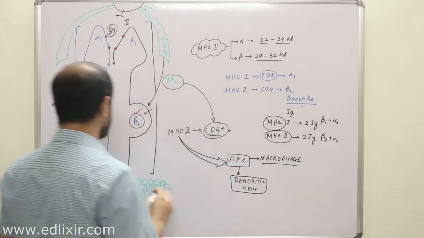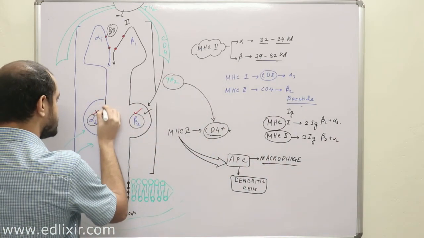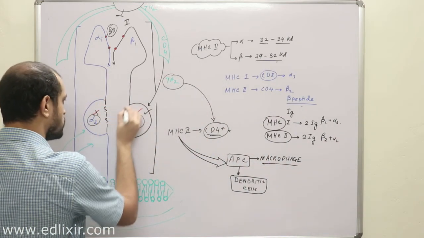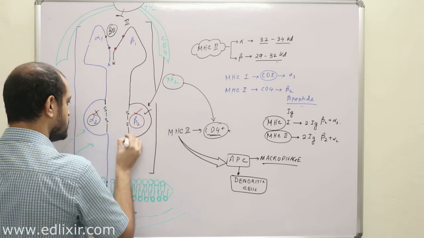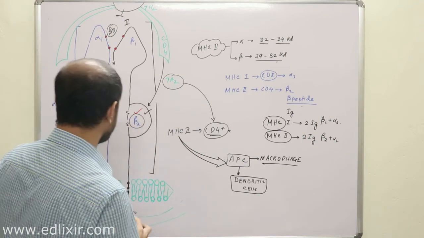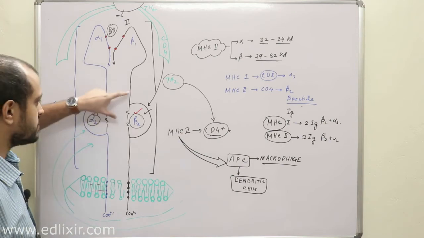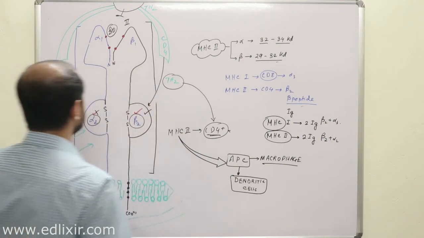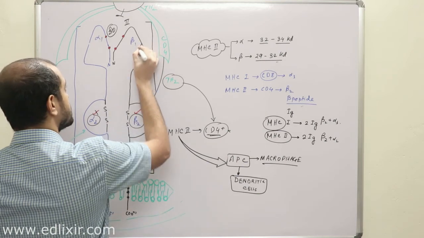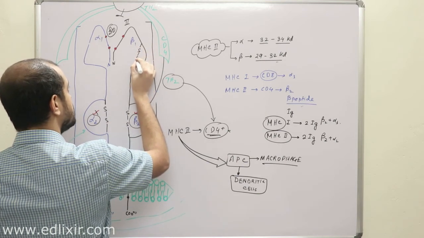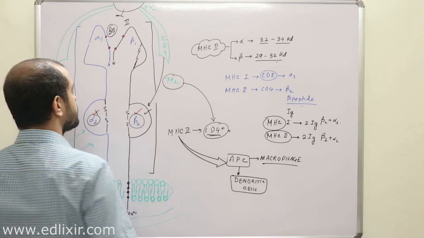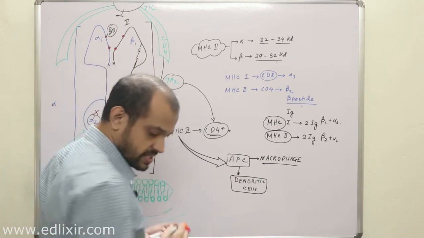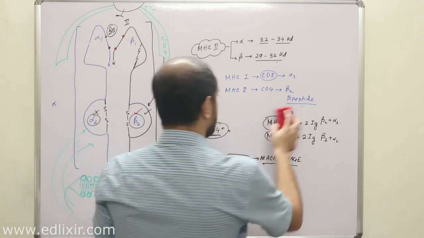Now listen with all your attention. In between these, there are disulfide bonds present. I actually forgot to mention the disulfide bonds in MHC class 1. In MHC class 1 also, in these Ig domains, disulfide bonds are present. A very interesting point you need to understand is this: here a disulfide bond in the beta 1 portion is present.